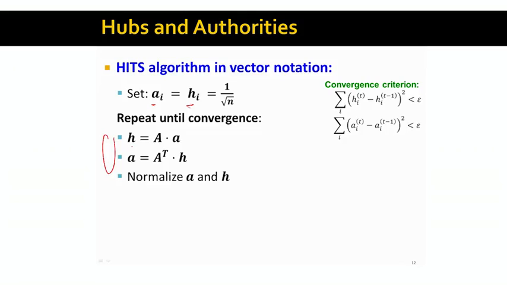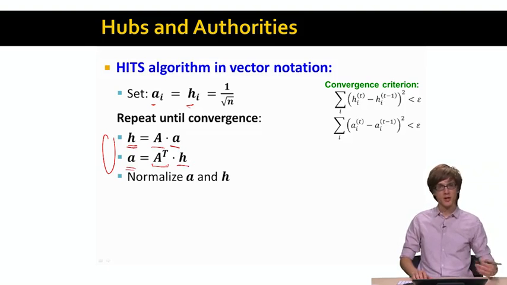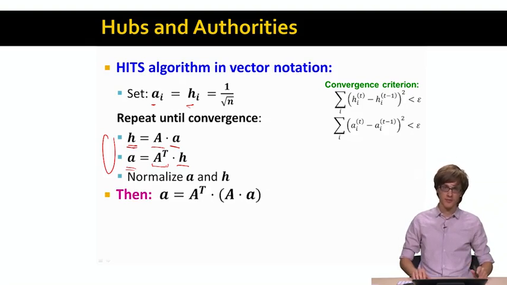convergence, where at the first step we are updating the hub scores, where we are taking the adjacency matrix and multiplying it with our authority vector A. This gives us the new hub scores, and then we take the hub scores and we want to update the authority scores. So what we do is we take the adjacency matrix A transposed, multiply it with the hub scores H to obtain the new version of A. And then we keep repeating these two steps until we converge. And what I mean by convergence is the individual coordinates of vector A or individual coordinates of vector H do not change too much.